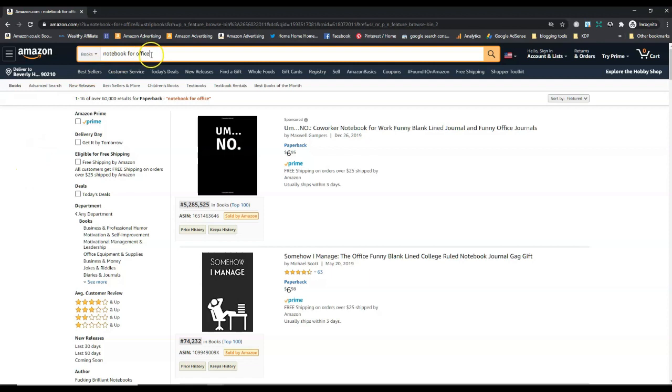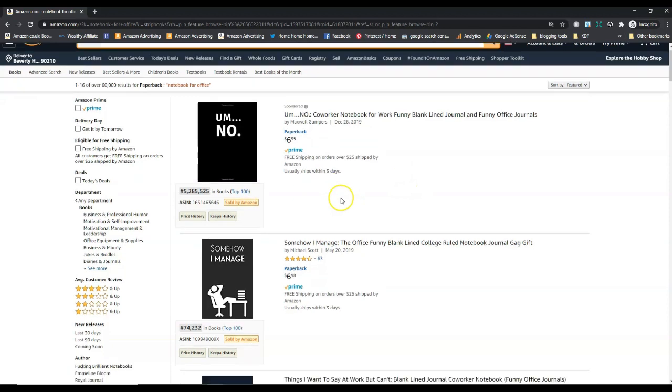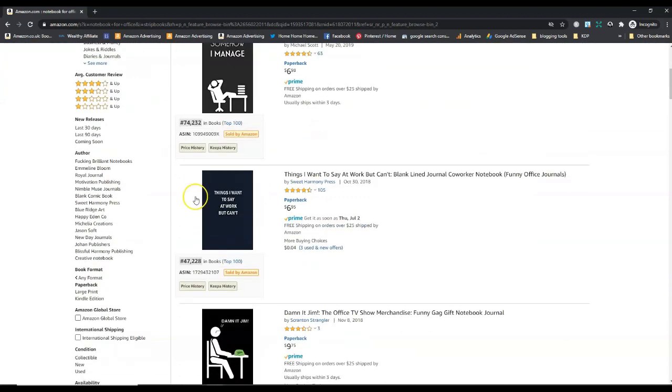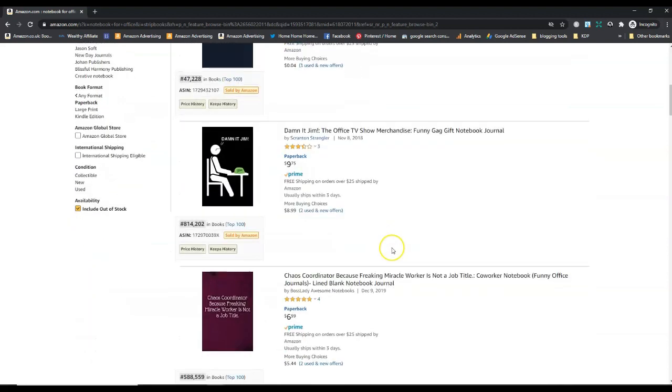And I can say that because there was a drop down when we typed in notebook for office, that people are definitely looking for this kind of book. So there is a demand. And now the second question was, is there any competition? And yes, there is. There are a few books that are doing quite well. This one here is doing quite well. This one here is doing well.